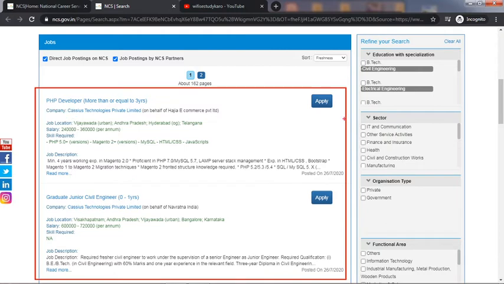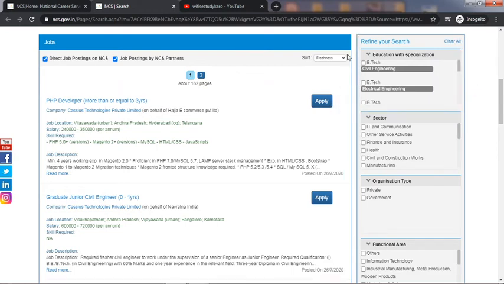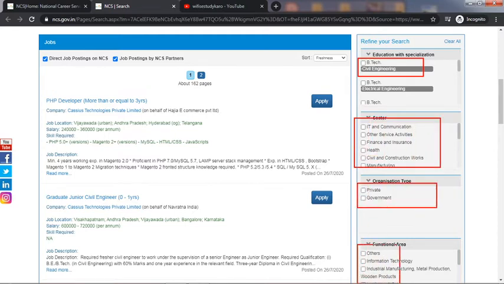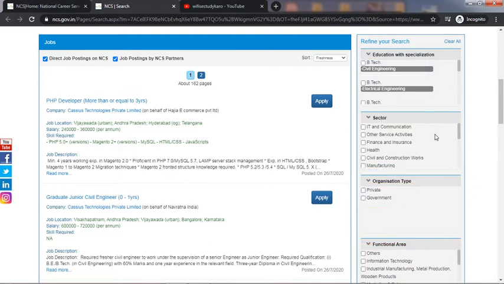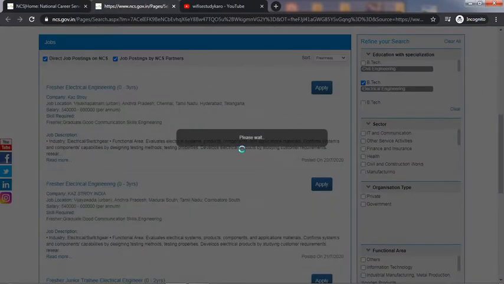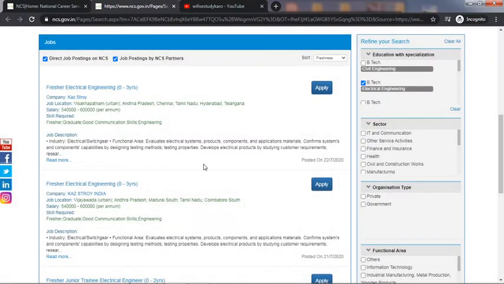This is a PHP developer post, and moreover you have to specify your educational qualifications in this portion. This is BTech or some IT sector, whichever sector you want the job vacancies for. So this is a web portal where every job vacancy will be available from this one portal. Let's see, if I click BTech here, it will refresh and you will be taken to that particular post.